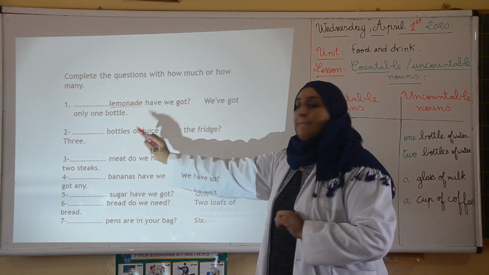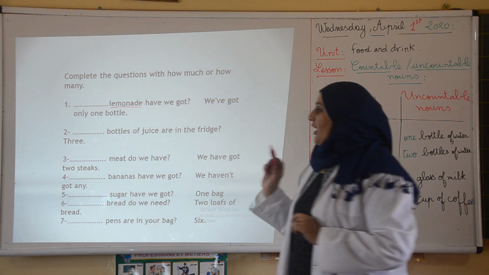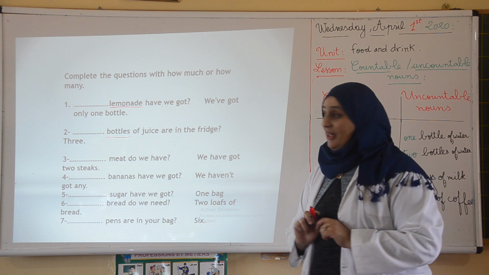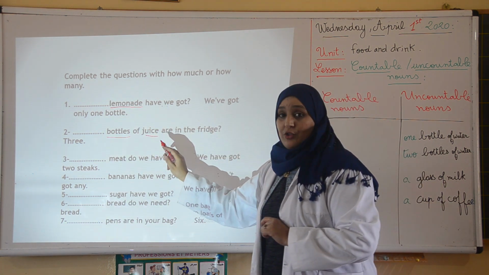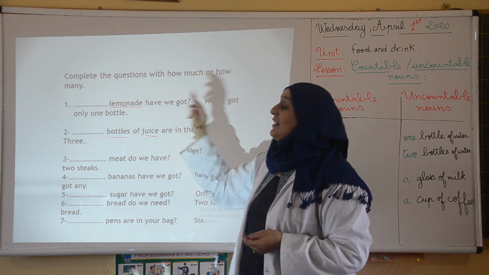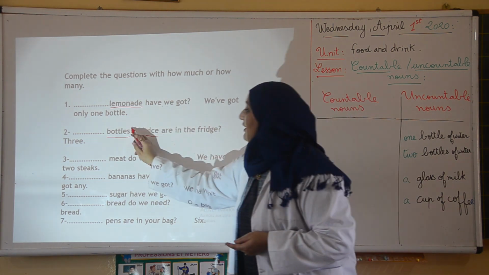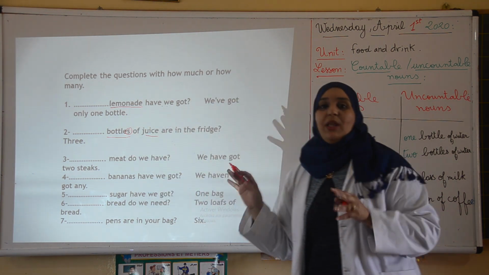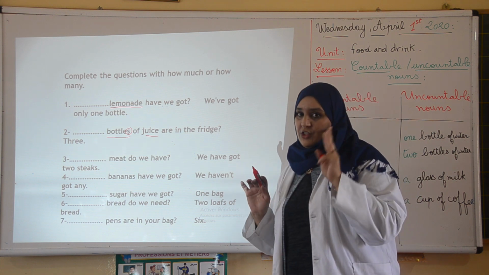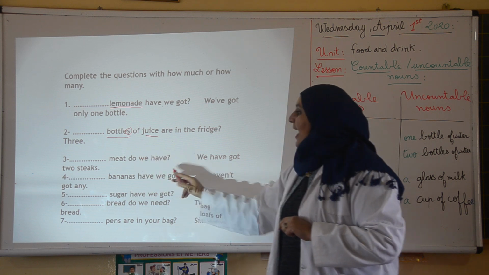Number 2, bottles of juice are in the fridge. Look at the next word. It's plural. It is countable. We are not talking about juice, but we're talking about the bottles, as I said, of juice. So which one? How many or how much? Of course, how many? Because we have an S, it's plural, it's countable. How many bottles of juice are in the fridge? The answer, 3.